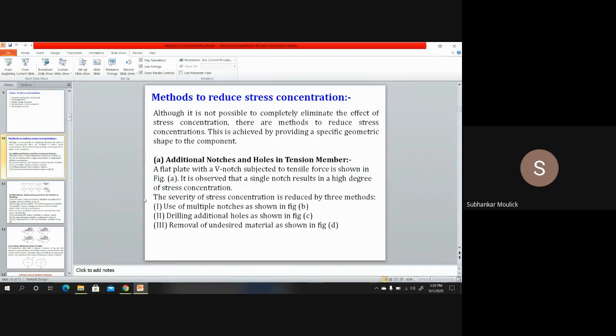As a design engineer, I want my component to sustain for the maximum number of cycles. I don't want my component to fail after 1 hour or 2 hours or 10 days due to the presence of stress concentration. So we cannot remove 100% of stress concentration in any component, but we can reduce the amount of stress concentration by different methods.